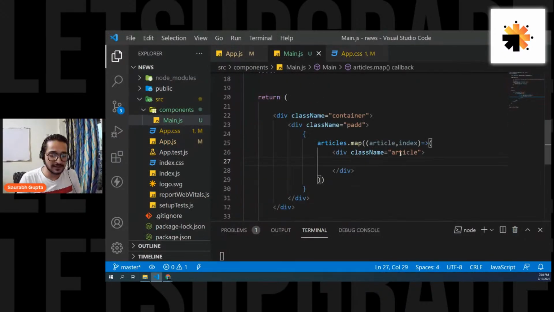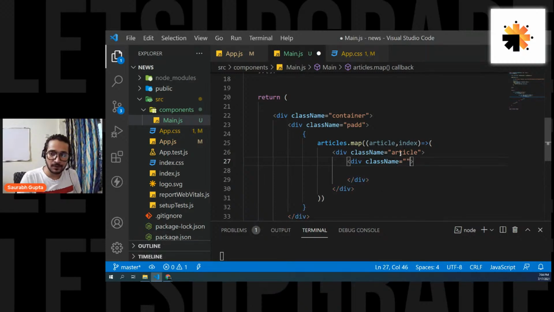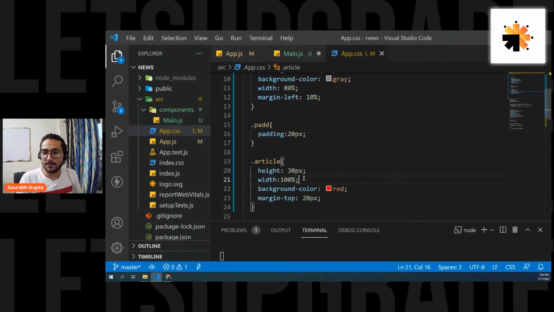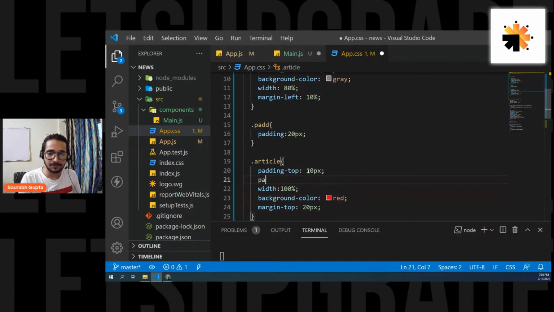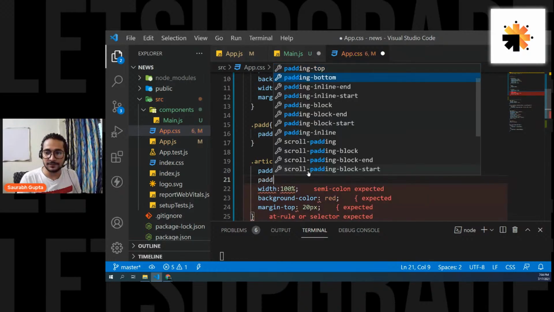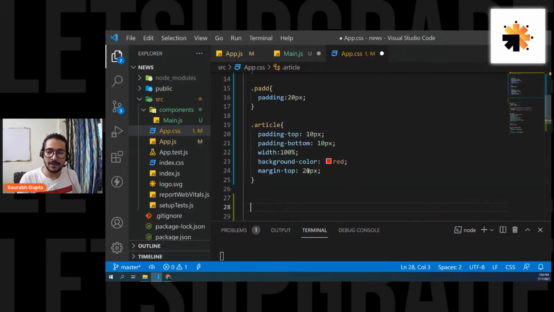Inside this, what I want is two elements, one for image. So first thing I want here is a padding div again. So first I'll create a div, and I'll give it a class name of pad-article. So this is the article padding. Also this will not have any height. It will simply have a padding top of 10 pixel and padding bottom of 10 pixel.